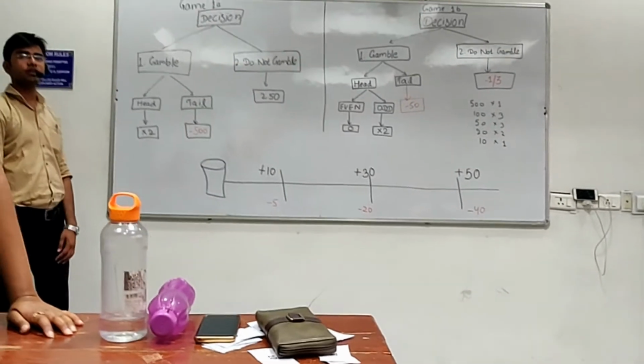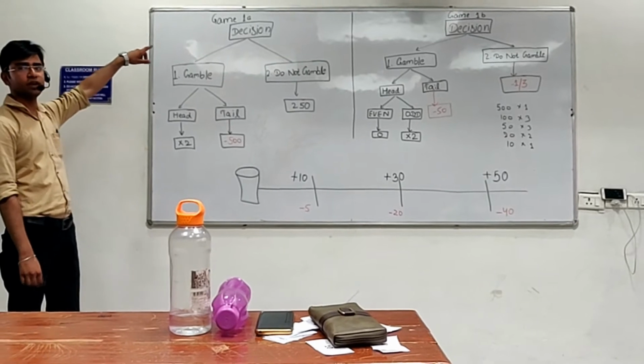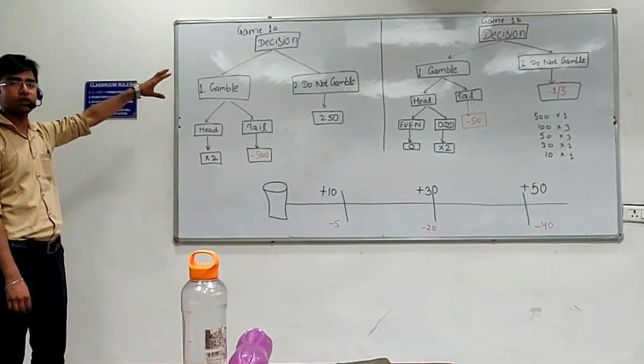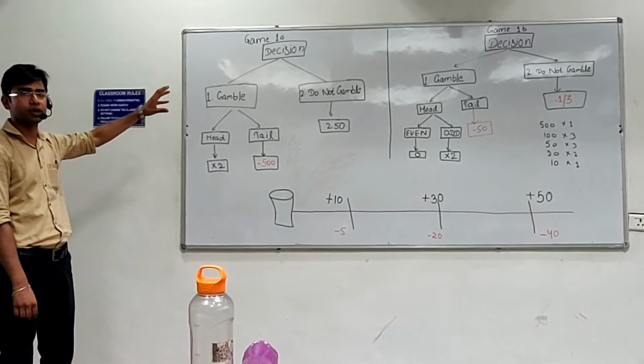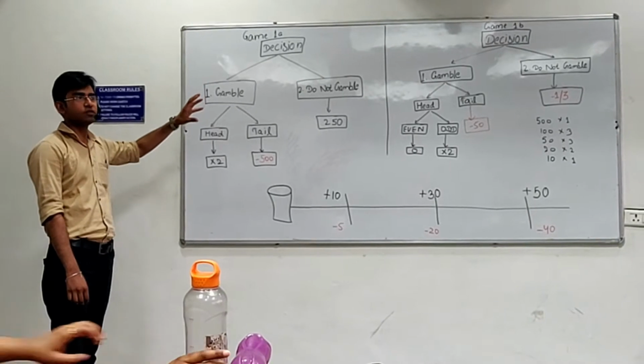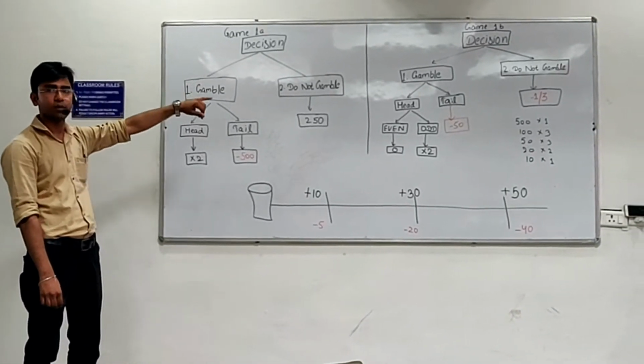Three games: game 1, game 2 and game 3. Game 1 basically consists of two parts, game 1A and game 1B. Both the games are regarding decision making, how you make your decision regarding the certain money you have in your pocket. So coming to game 1, we will be giving a certain amount of money. Based on that money, you will be playing the game, whether you want to gamble that amount or do not want to gamble that amount.